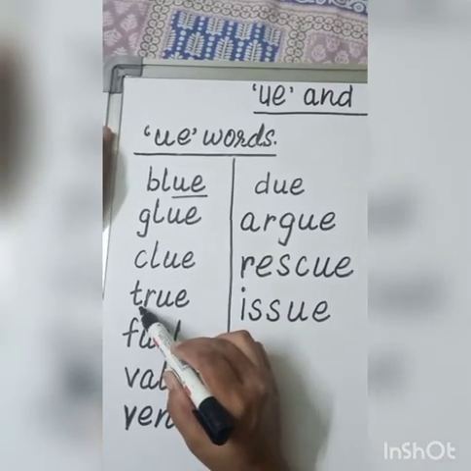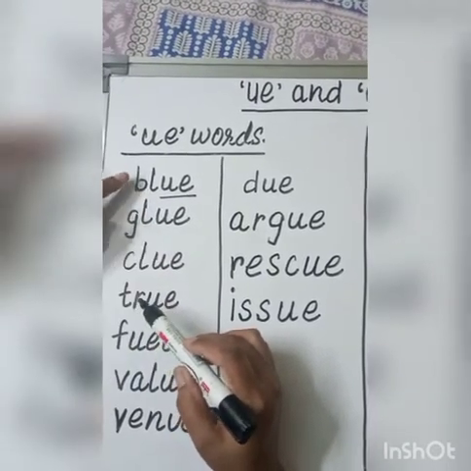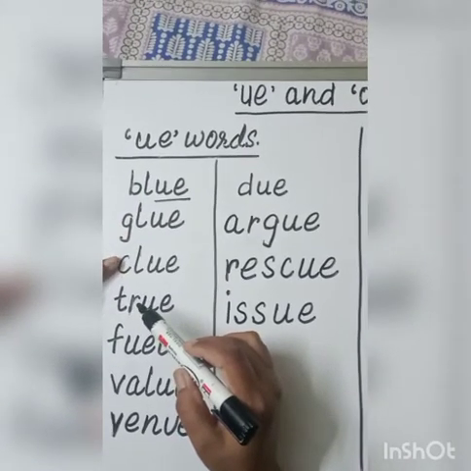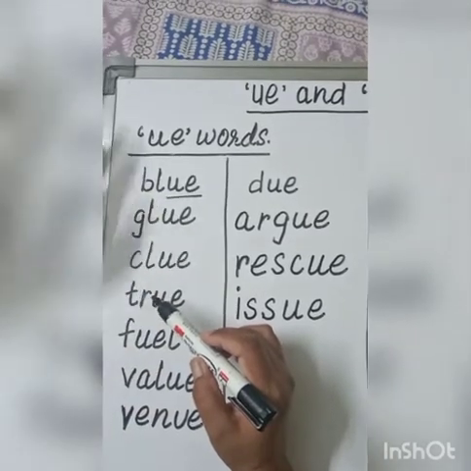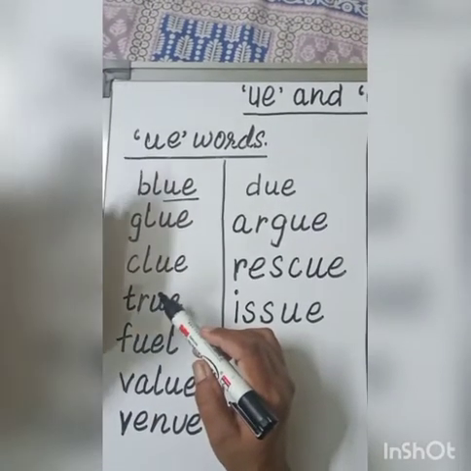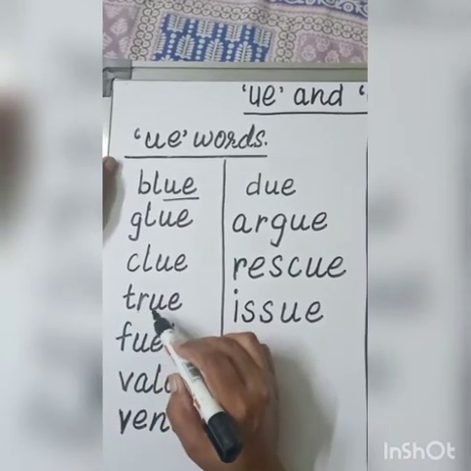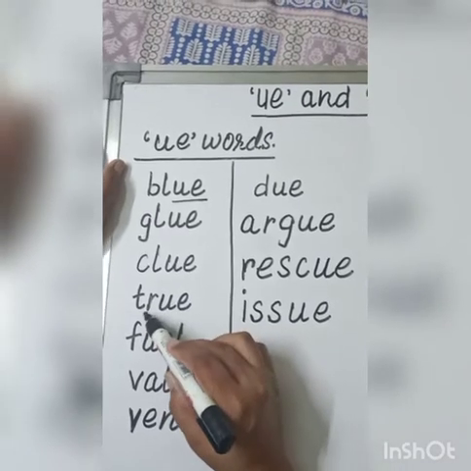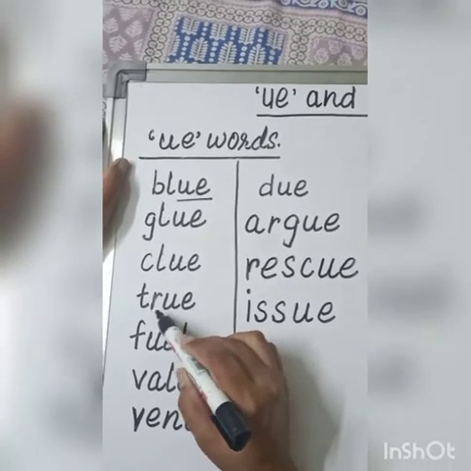TR, tr. Remember, these are blends. We learned all these blends earlier: BL, blur; GL, glur; CL, clur; TR, tr. ये सब हम लोग पहले पढ़ चुके हैं. सो आई होप कि आपको ये साउंड्स लर्न होंगे. TR, tr. UE, U, true.